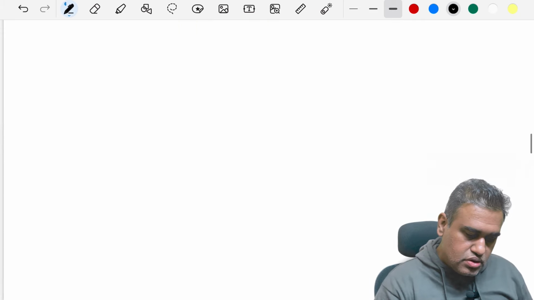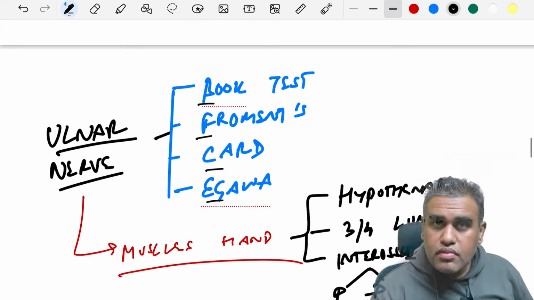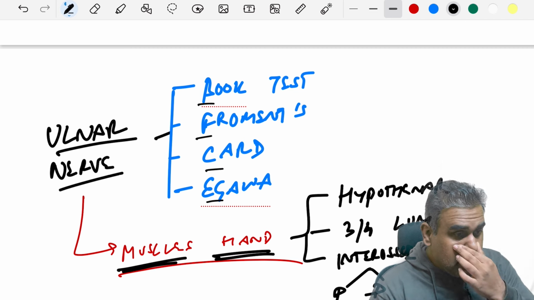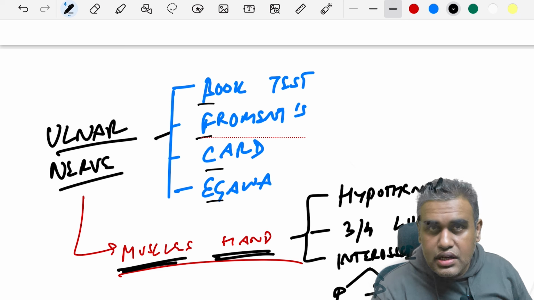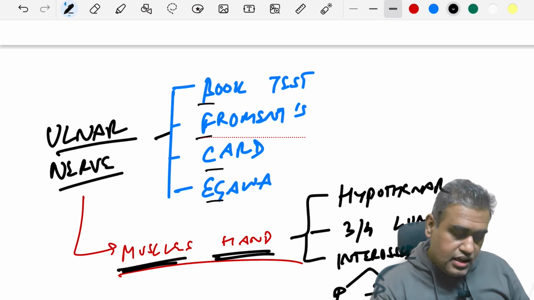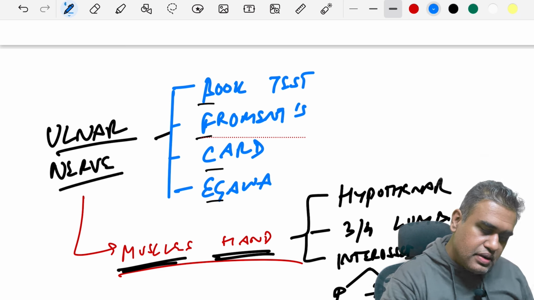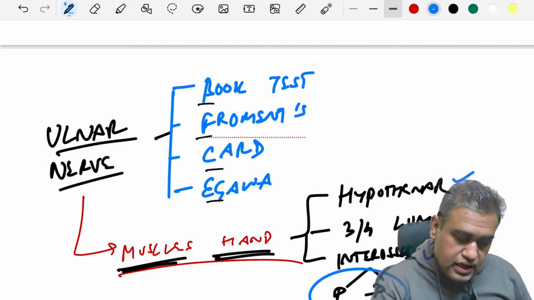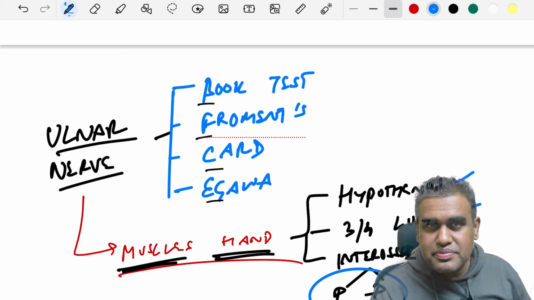Okay, next we move to the ulnar nerve. First of all, you should know it supplies basically all the muscles of the hand except the thenar muscles and first and second lumbricals. So what does the ulnar nerve supply? It supplies the hypothenar muscles, the third and fourth lumbricals, and all the interossei, PAD and DAB, palmar and dorsal interossei.